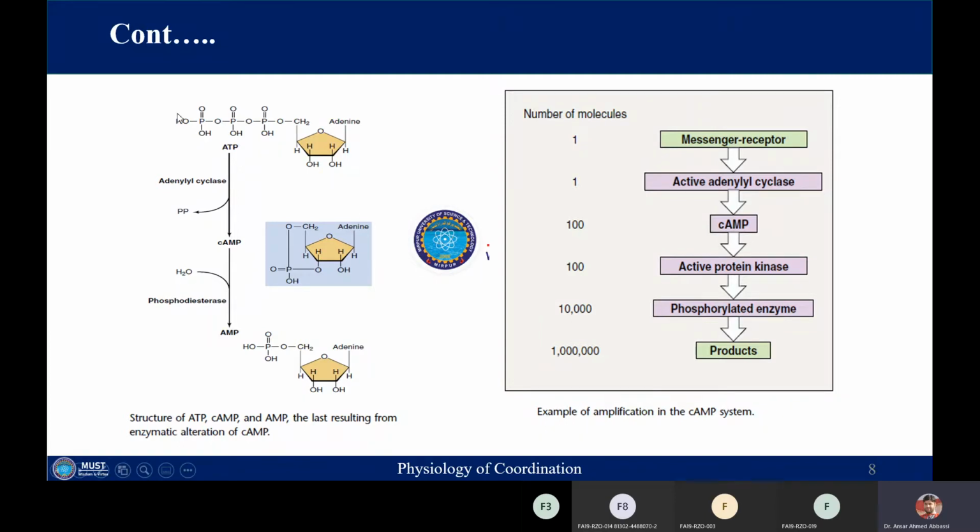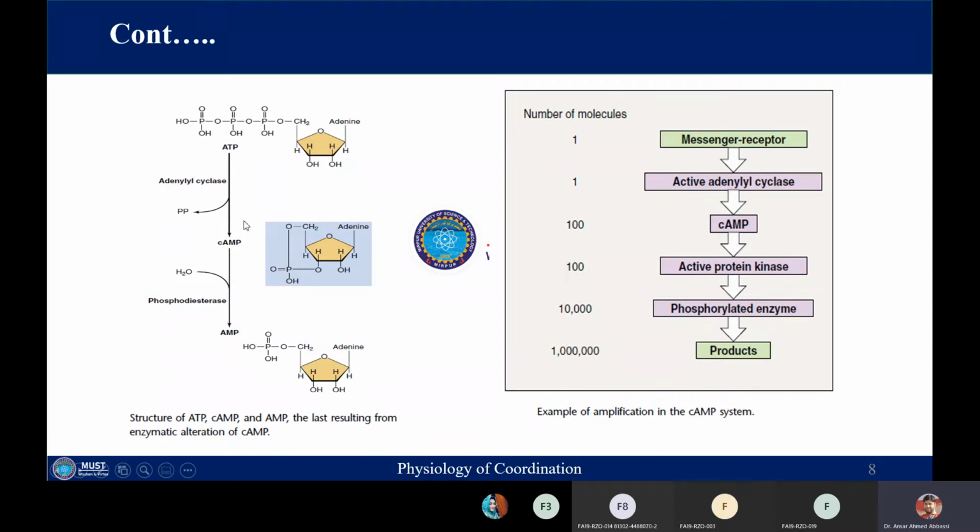Only a single phosphate is there, and later on, as I have told you, with the help of the phosphodiesterase enzyme, this cyclic AMP can be converted back into simple AMP or non-cyclic AMP. So here we have the structure of ATP, where we have 3 phosphate groups.